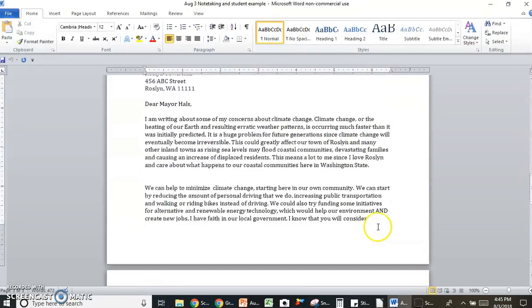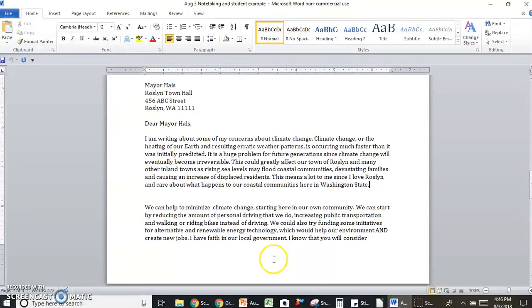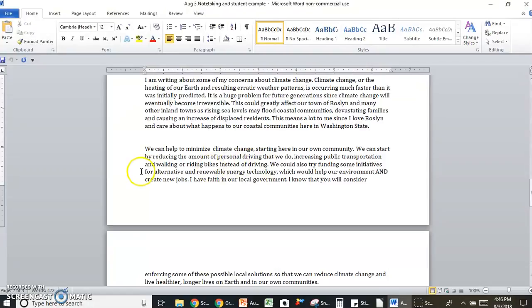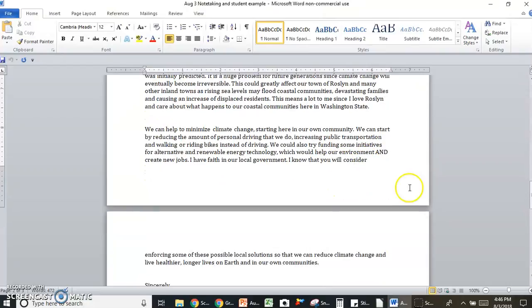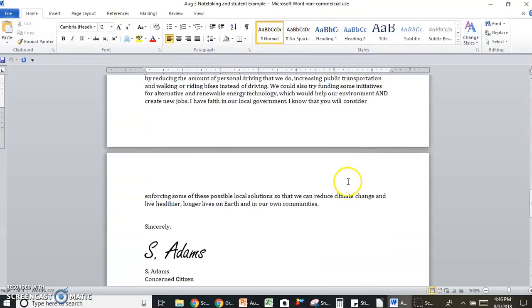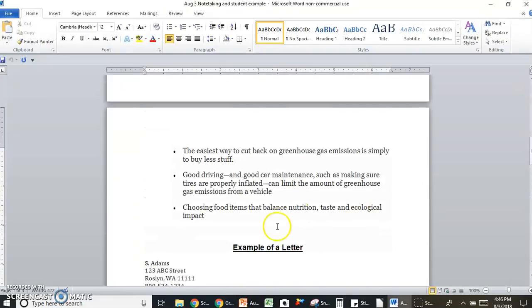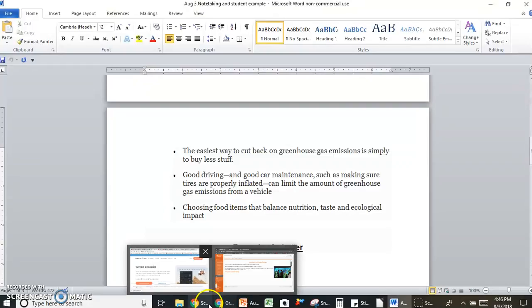So there you have it. Again, it's broken down into 2 paragraphs. They talk about what climate change is, some of the resulting issues that will occur because of climate change, and why it's important to them. Paragraph 2 talks about how to minimize climate change in their community, gives some ideas and the benefits. So there you have it. There is the letter. There is an example. Feel free again to use that letter to model your own letter.